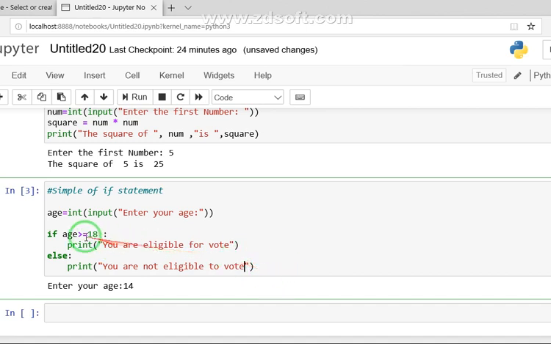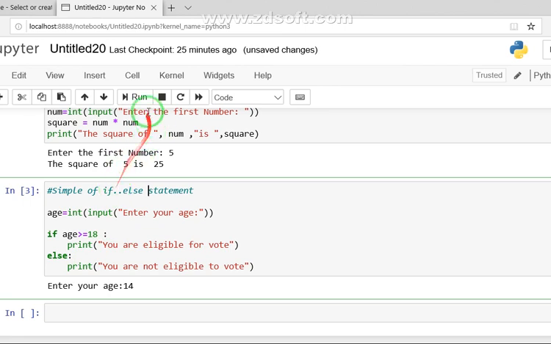So now this if first part is the true part, second part is false. When the condition is not met, then the else part will get executed. So this is not a simple if, this is if else now.